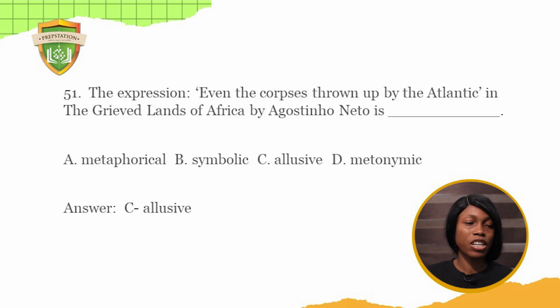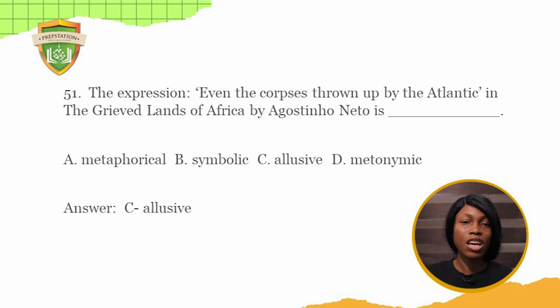51. The expression, even the corpses thrown up by the Atlantic in the grieved lands of Africa by Agostinho Neto, is dash. A. Metaphorical. B. Symbolic. C. Allusive. D. Metonymic. Of course, these words metaphorical, symbolic, allusive, and metonymic come from metaphor, symbol, allusion, and metonymy.